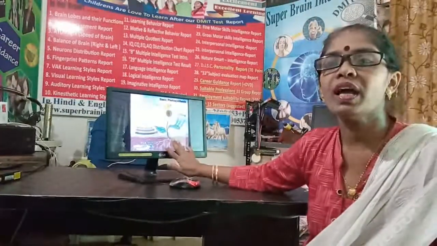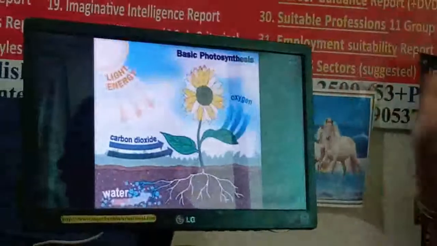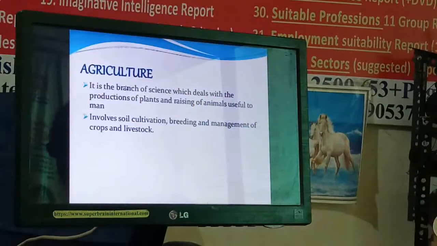For that they need sunlight, water, carbon dioxide, some minerals, right? And they have chlorophyll in their body. So in the presence of chlorophyll and sunlight, by utilizing inorganic molecules like carbon dioxide and water, they produce food like glucose. In this way, by the basic process of photosynthesis, plants prepare their own food, and from the plants we are obtaining food.